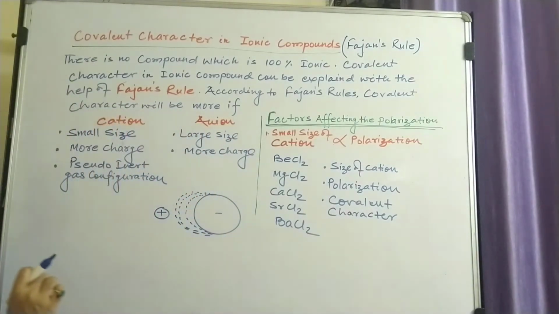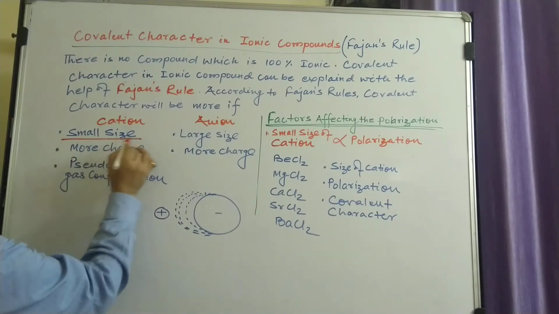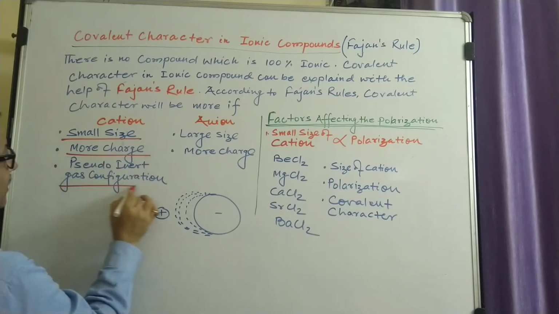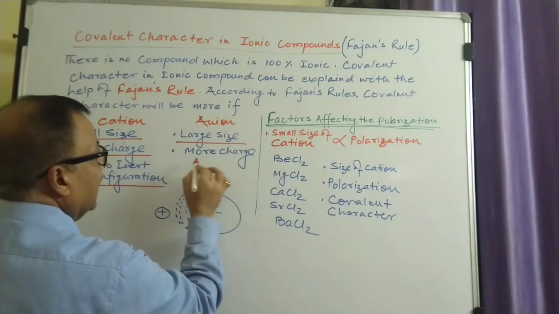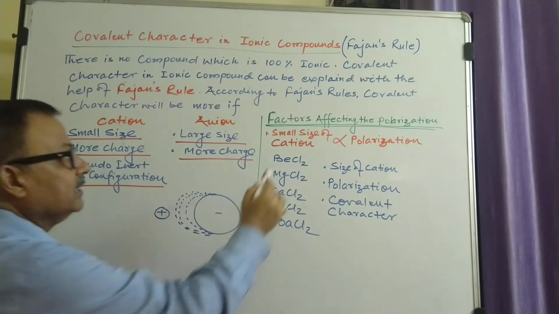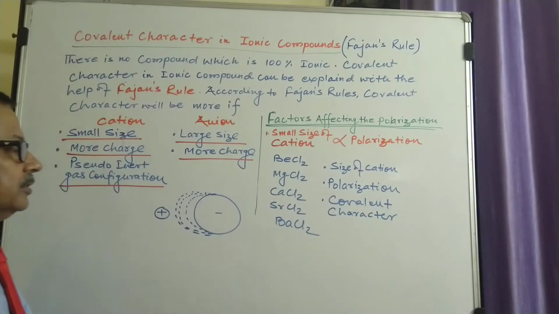According to Fajans' rule, for the cation: a smaller size of cation, more charge on cation, and pseudo-inert gas configuration. In the case of the anion: large size of anion and more charge on anion. Then the factors affecting the polarization. A small size of cation is directly proportional to polarization.